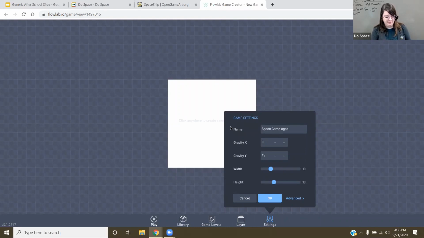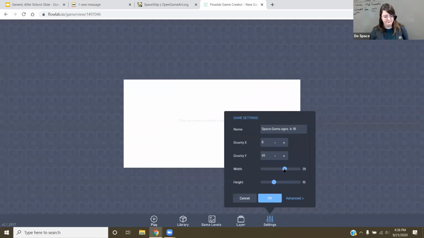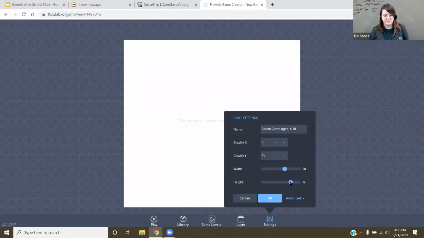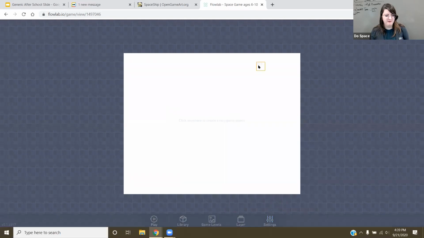I'm going to name it ages 6 through 10 specifically, because I just did this for the older group a little bit ago. And then I'm going to make my room wide. I'm going to shrink it down later, but I'm going to make it big for now. You can always go back and change the size. Click OK. Here you go.